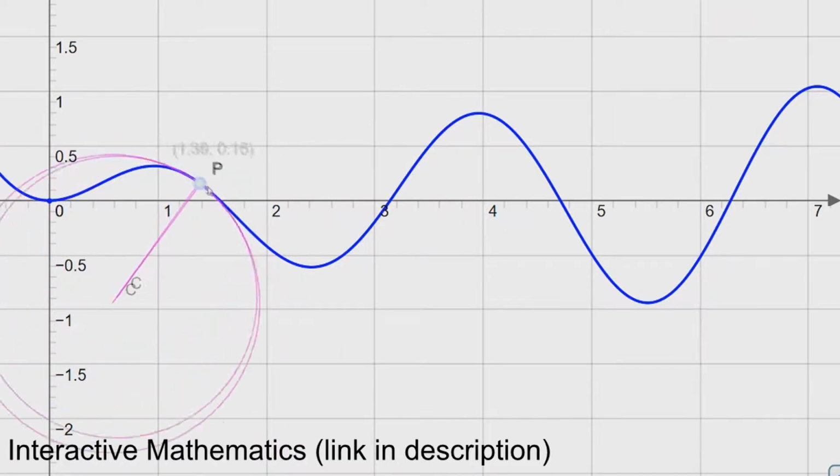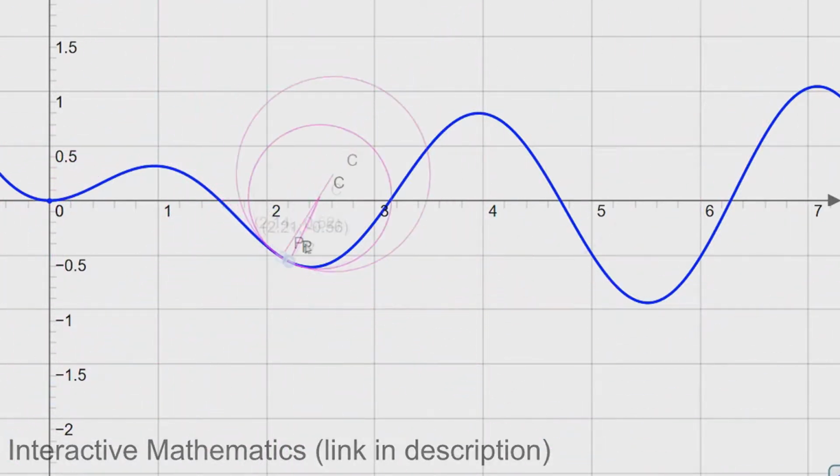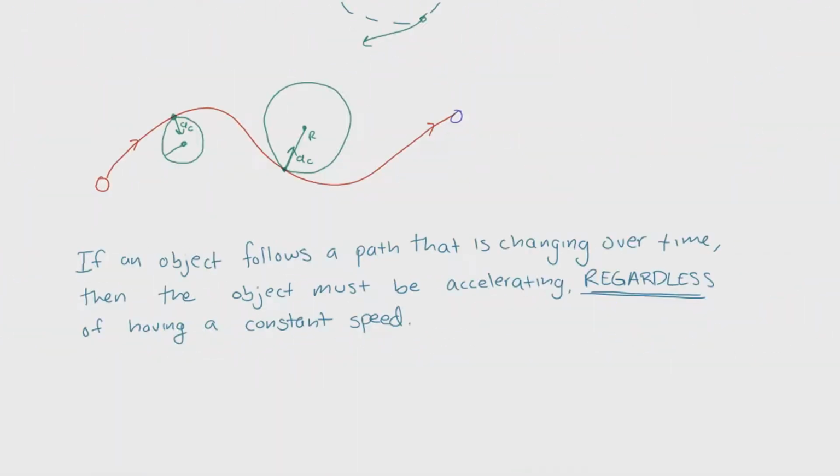But this is the very basic concept of what is going on with centripetal acceleration. I just wanted to write out the concept that I've been trying to tell you throughout this video: if an object follows a path that is changing over time, then the object must be accelerating, regardless of having a constant speed. That doesn't mean that only particles with constant speed have centripetal acceleration.